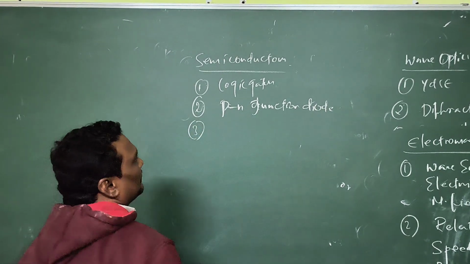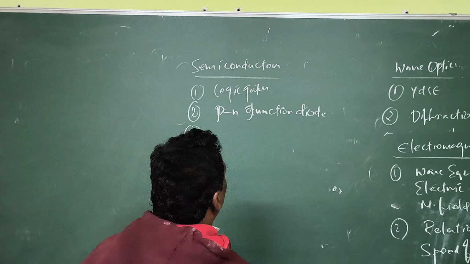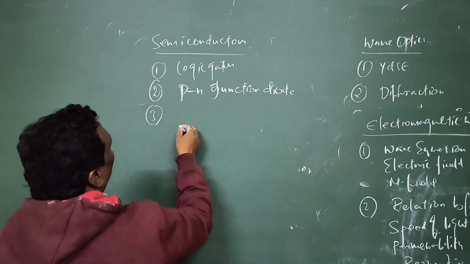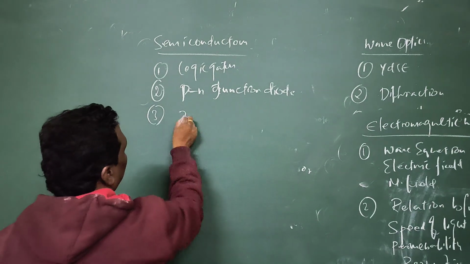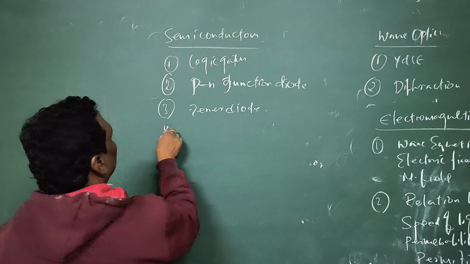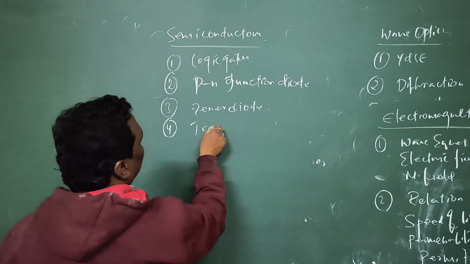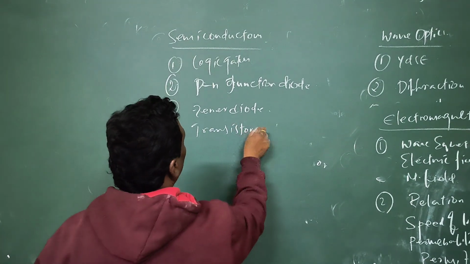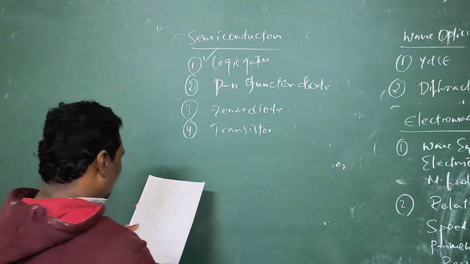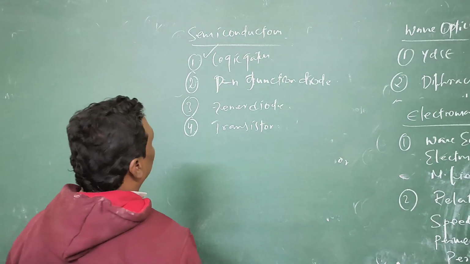Third, photodiode; generally they won't ask photodiode, but PN junction diode, logic gates, and Zener diode. Fourth, you have to concentrate on the transistor, and the majority you have to concentrate on the logic gates. And next one is communication systems; theory questions you can easily do.